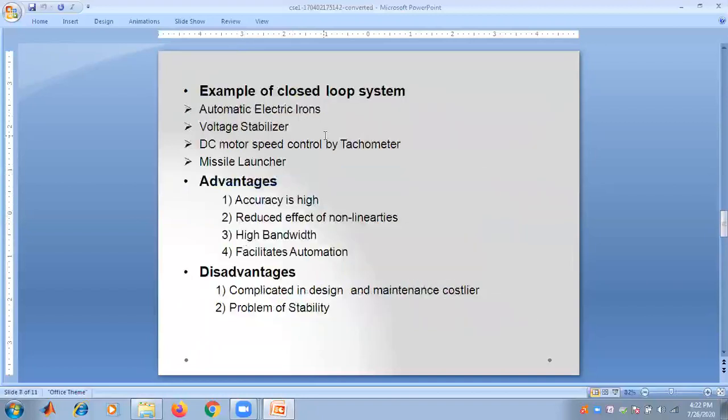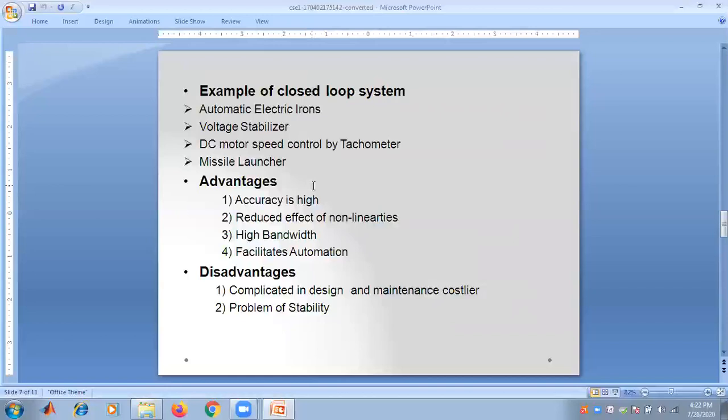Some examples of closed loop systems are automatic electric irons, voltage stabilizer, DC motor speed control by tachometer, and missile launcher. The advantages are that accuracy is high, it reduces the effect of non-linearities, and it has high bandwidth. It can also facilitate automation.